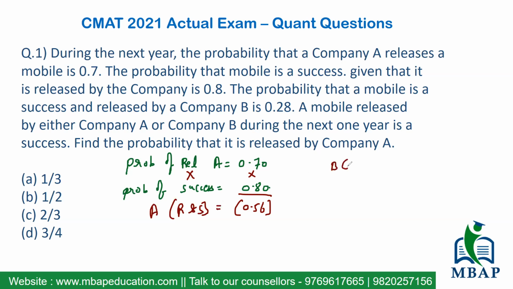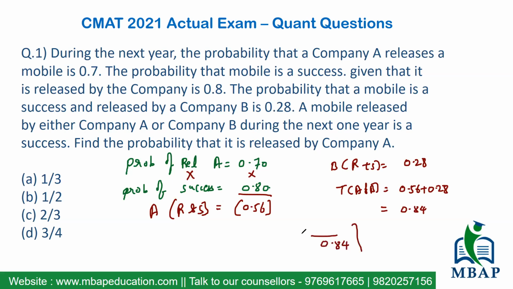Similarly, it's been given to you for B. The probability of release and success both by B has been given to you as 0.28. So what is the total probability of success for A or B? It's nothing but 0.56 plus 0.28, right? And the sum total of it will become 0.84. So this is the overall outcome that we have got, which is 0.84, right? We are looking at the expected outcome for us, which is basically for A. For A, the probability of release and success both is 0.56. So the final answer will be 56 upon 84.